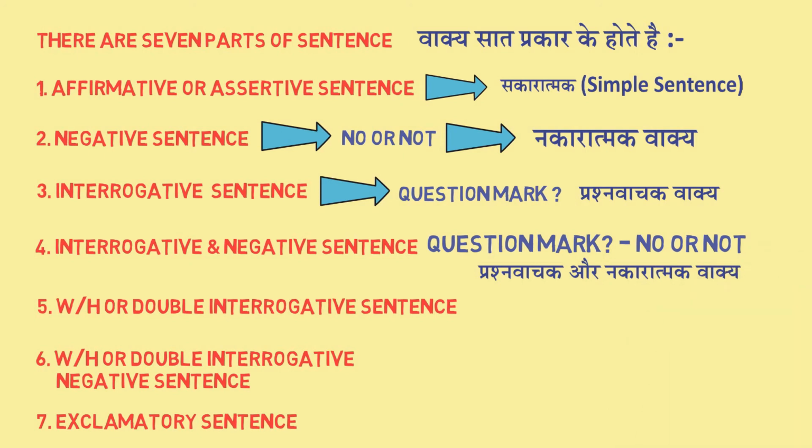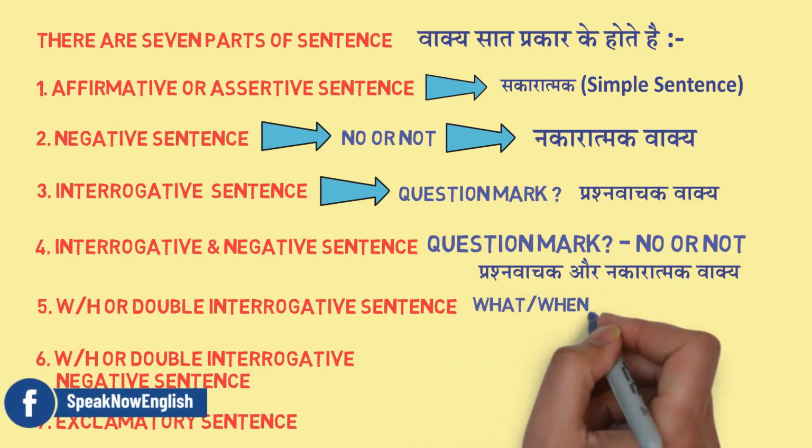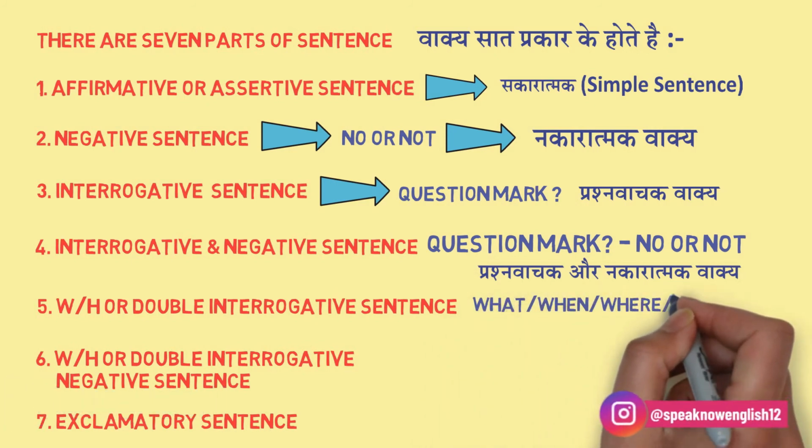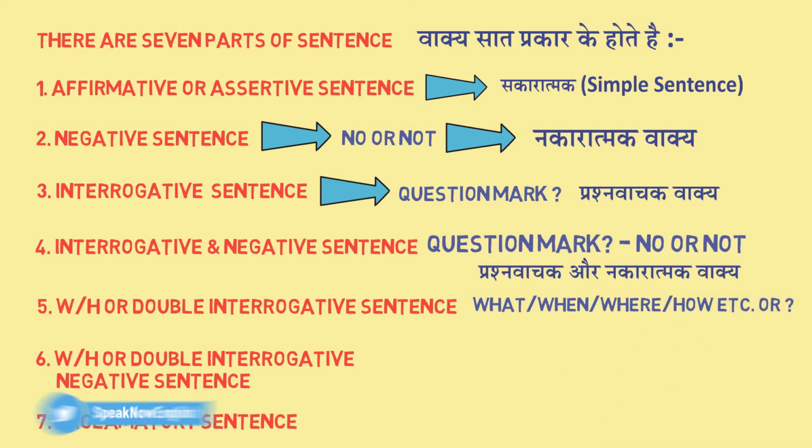WH. The meaning of WH is what, when, where, how, whom. These all are the words of the WH family, or we say double interrogative sentence. Sixth is WH interrogative negative.